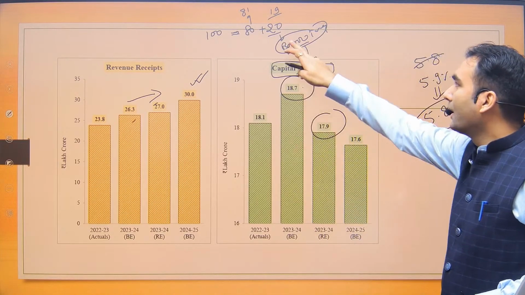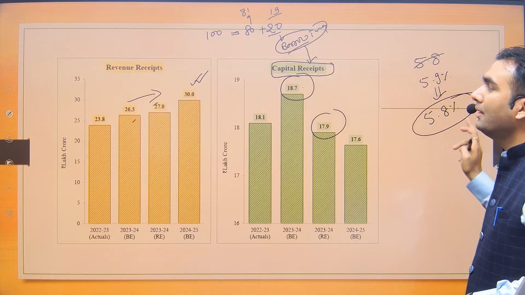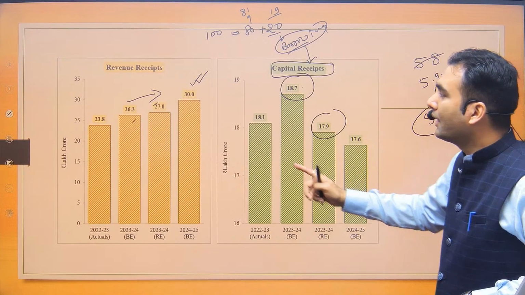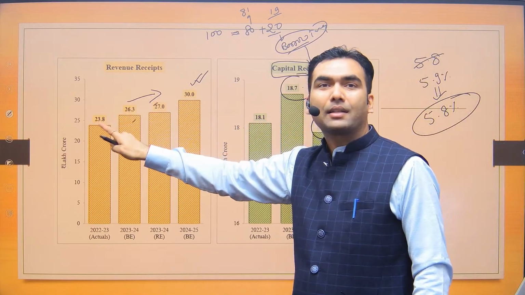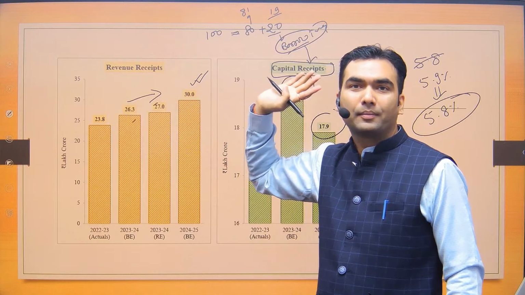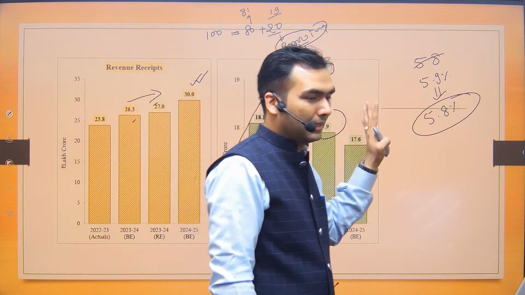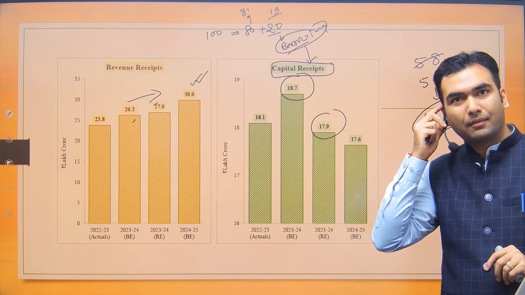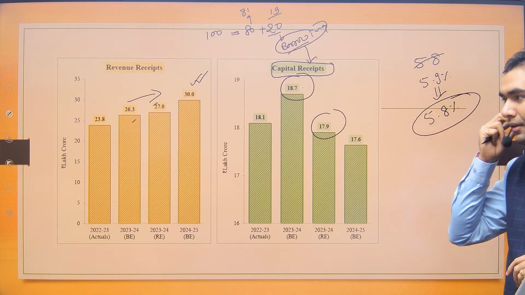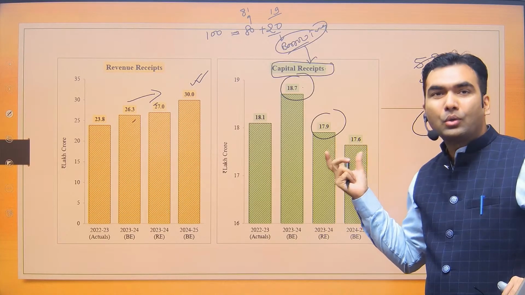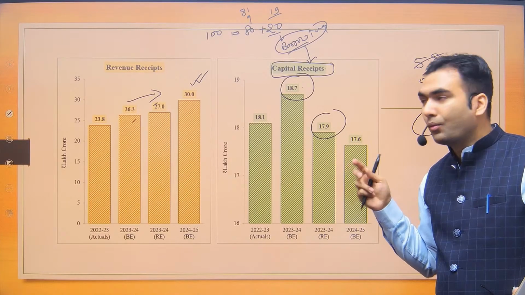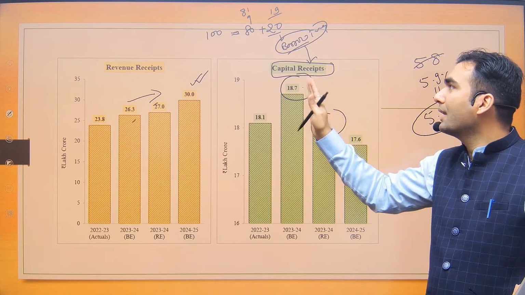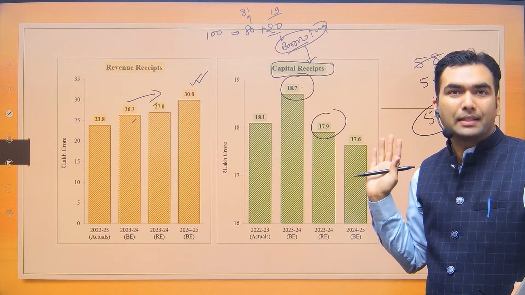Why? Because less amount of borrowing has been done, because the direct tax collection has been more. So it is not bad per se. It would have been bad had there been... you got to look into the detail rather. Okay, what is the reason why there is less of capital receipts?